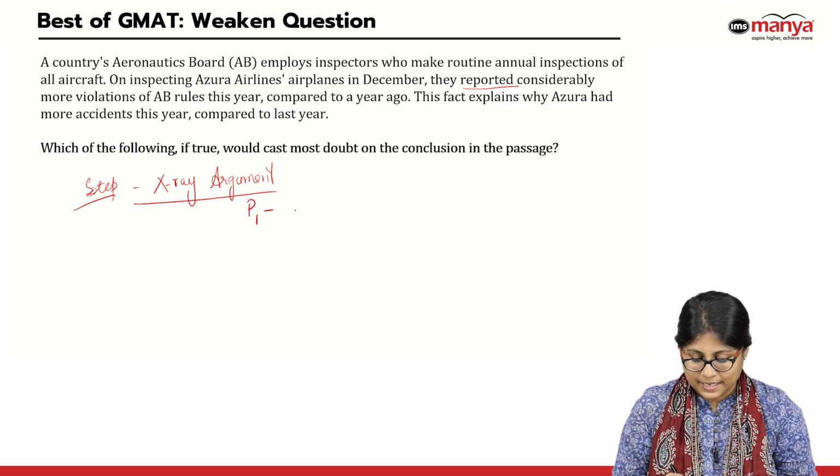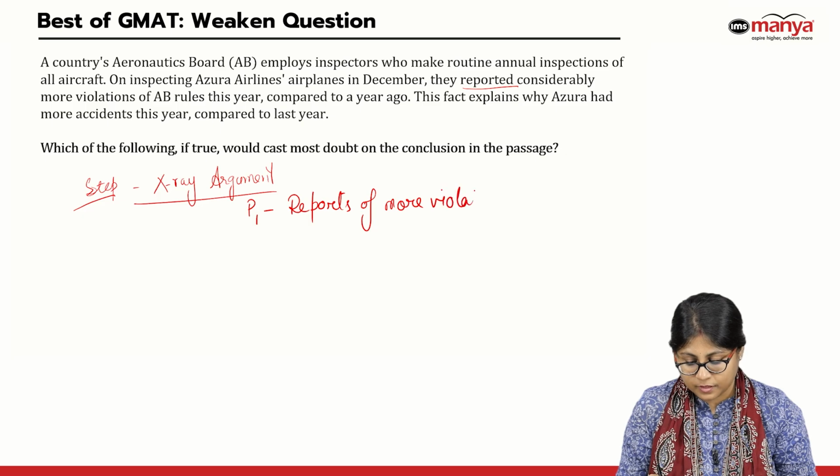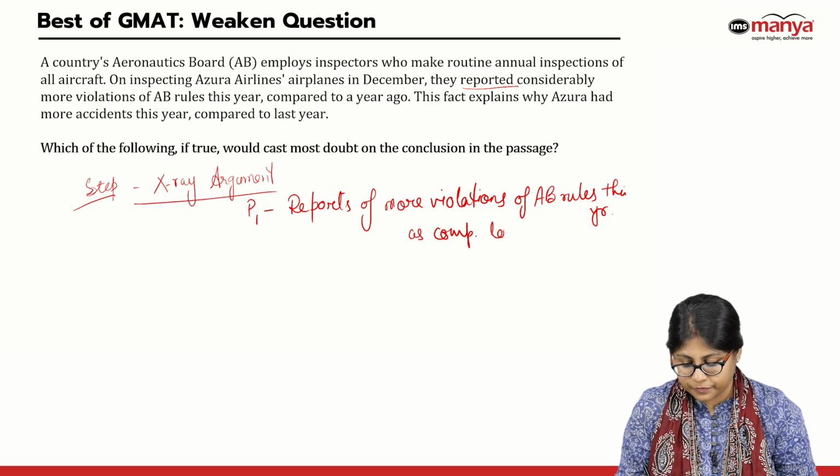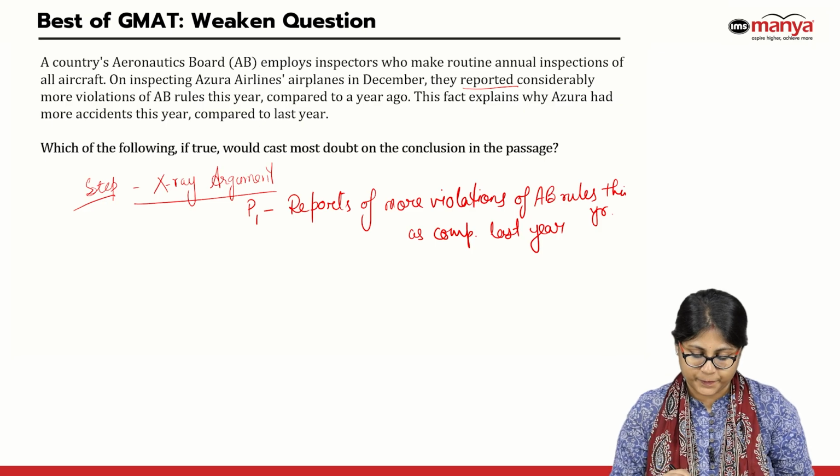The premise tells us that there have been reports of more violations of the AB rules this year as compared to last year. So last year there were not as many violations as have been found this year. Okay.